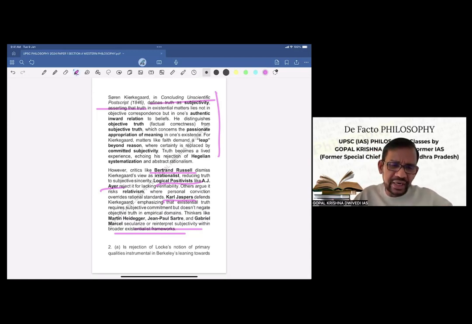Now we'll go to the second question. Second question, part A, as you know, is 20 marks, and we have to write about 300 words. Whenever you write in 300 words, you are definitely going to get some scope for critical evaluation, or even an extended exposition.